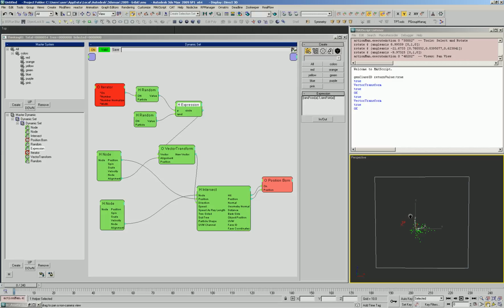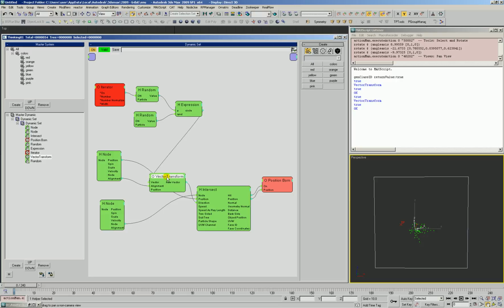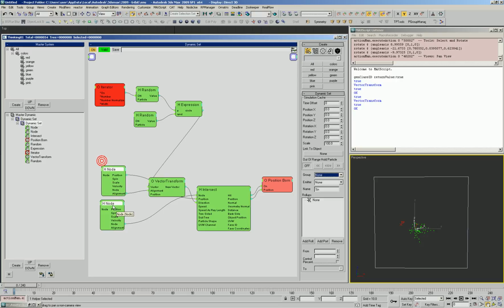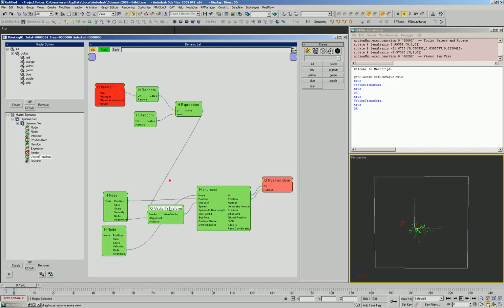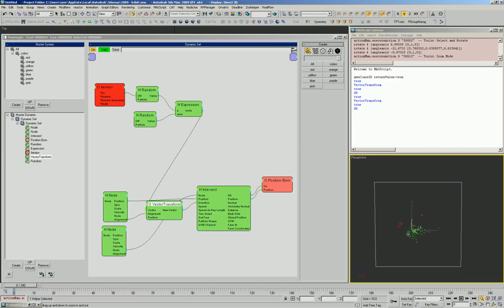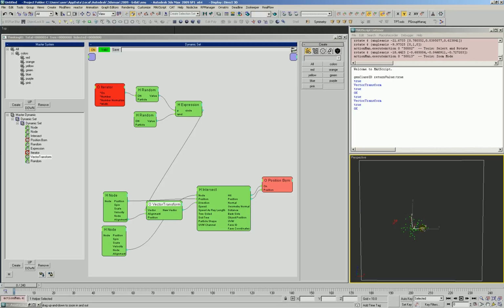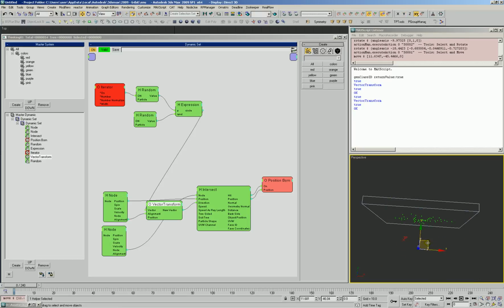That's all good, but what if we want our samples to be more centered on the object and not so many on the outside? Right now it's a completely random sampling. Let's pull this away a little bit too.